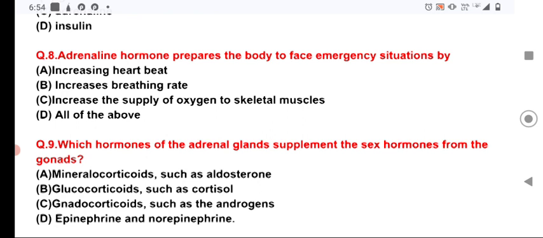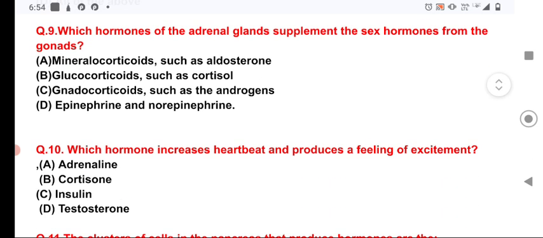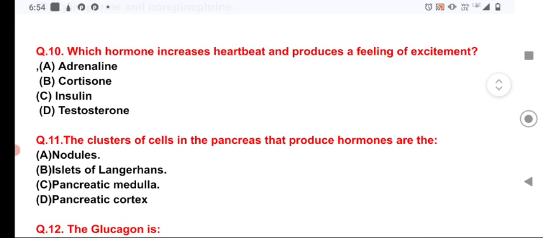Now the question number 10. Which hormone increases heartbeat and produces feeling of excitement? This is the hormone adrenaline, which increases the heartbeat and produces a feeling of excitement. So here the option number A is correct answer for the question number 10.